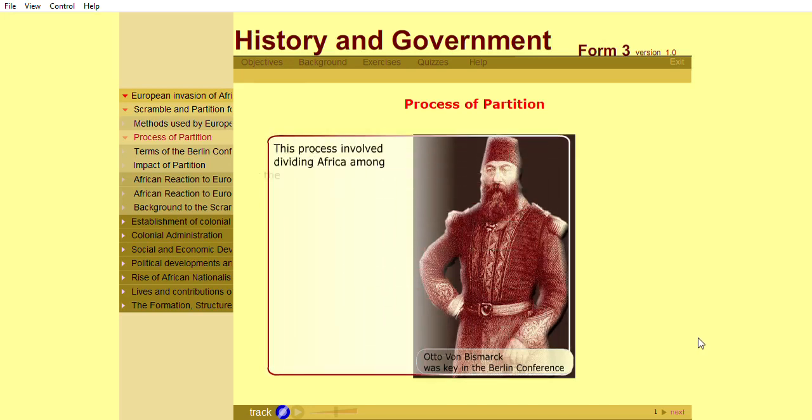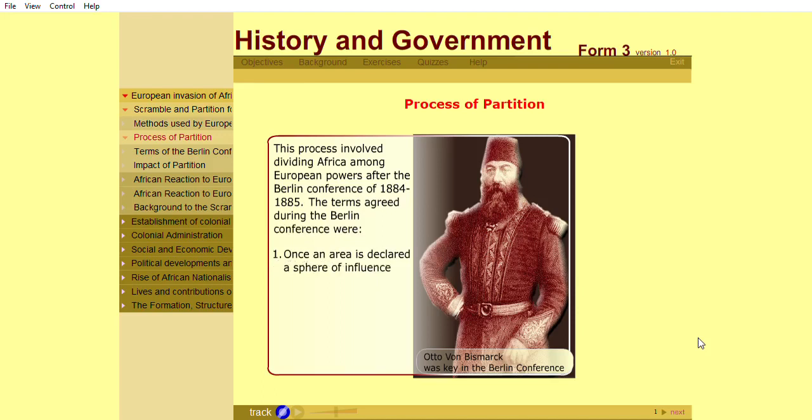This process involved dividing Africa among European powers after the Berlin Conference in 1884 to 1885. The terms agreed during Berlin Conference were: once an area is declared as sphere of influence, effective occupation must be established. Any European power claiming any part of Africa must inform other powers.